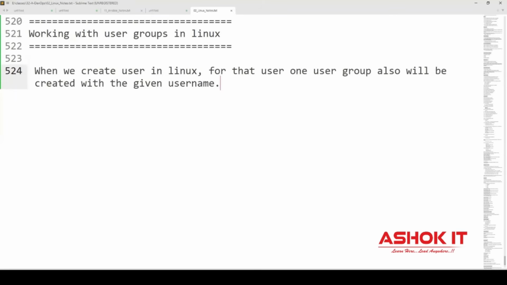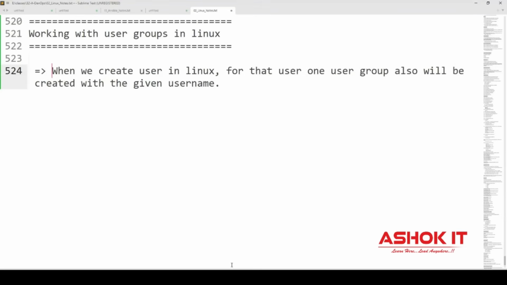If I create a user called John, the John user account will be created and the John group also will be created. If I create one user called Charles, the Charles user will be created and the Charles group also. So when you create a user, one group also will be created with the given username. Username and group name will be the same.